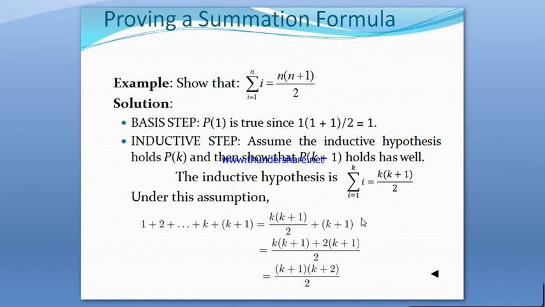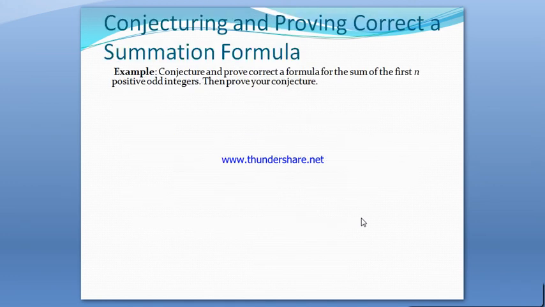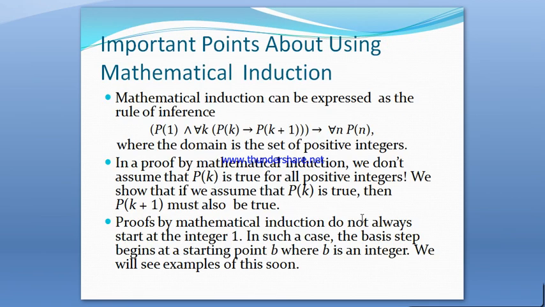By our assumption, 1 plus 2 plus and so on plus k is k into k plus 1 by 2, so adding k plus 1 gives k into k plus 1 by 2 plus k plus 1. On simplification, we have k plus 1 into k plus 2 by 2. Therefore, P of k plus 1 is true.